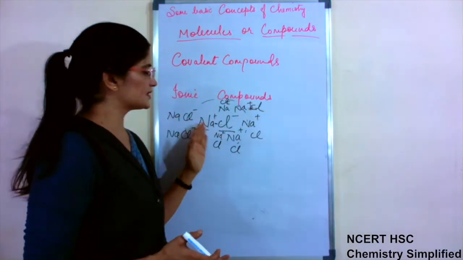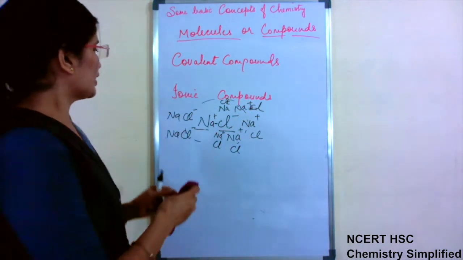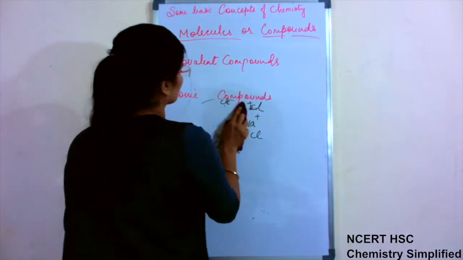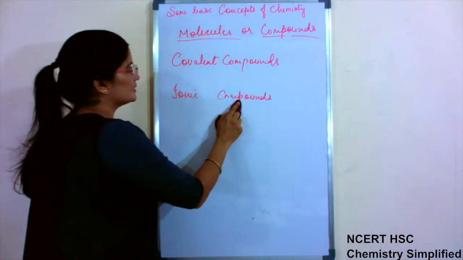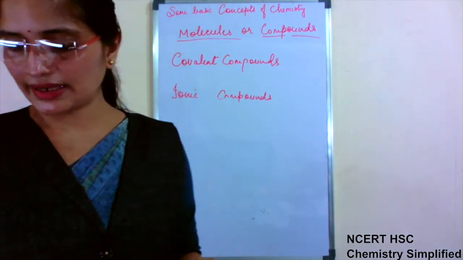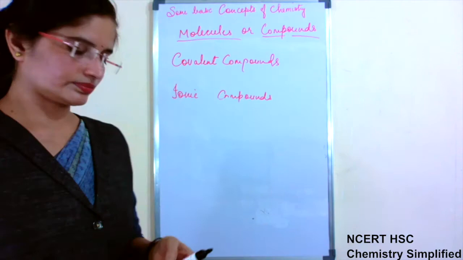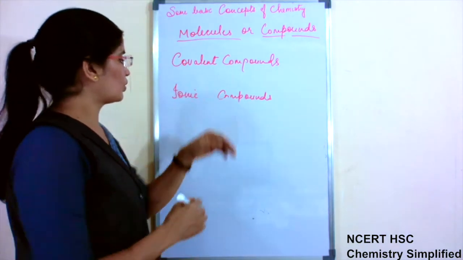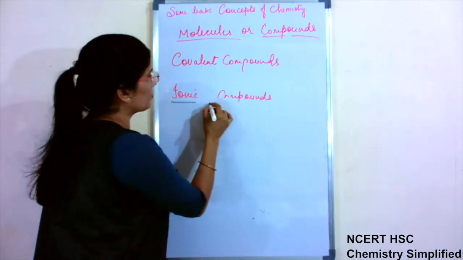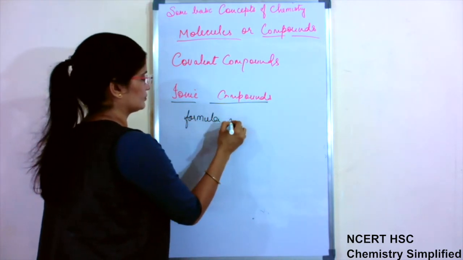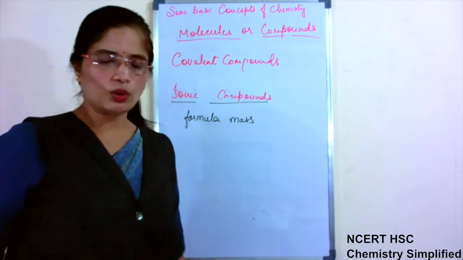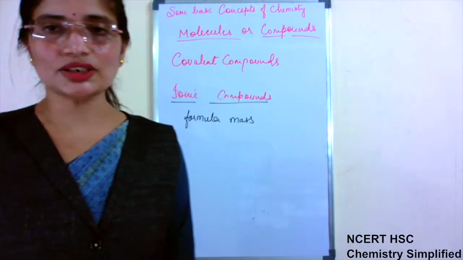Because of this reason, we cannot calculate the molecular mass of NaCl or any other ionic compound by taking it in isolation. Hence, the molecular masses of ionic compounds are known as formula mass. Only in terms of definition, it is different.